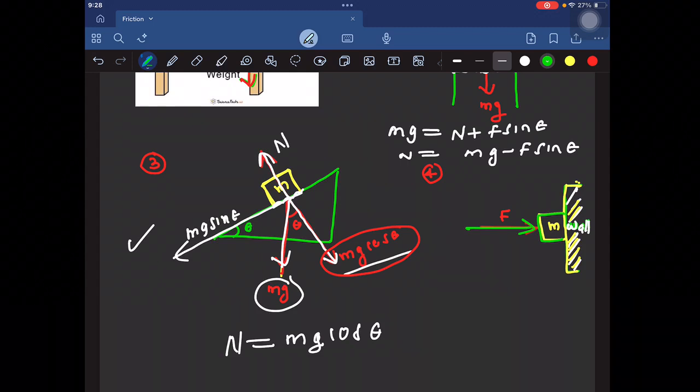If you know these things, you can solve any problem on friction. Now we are going to solve a few PYQs from NEET and JEE.